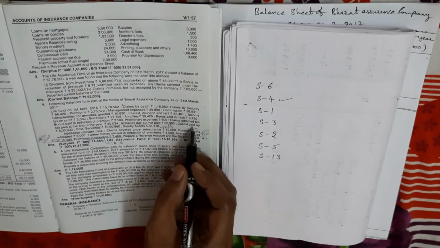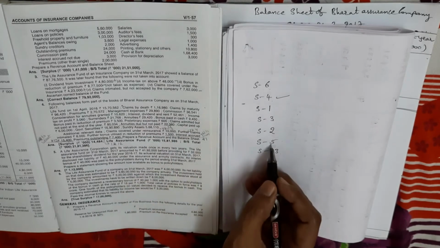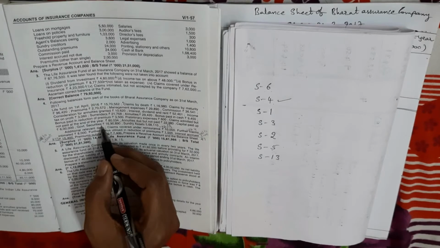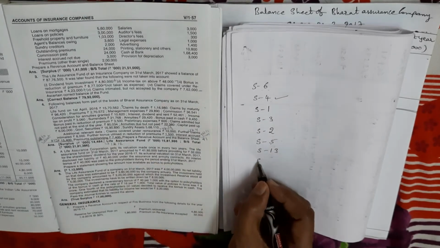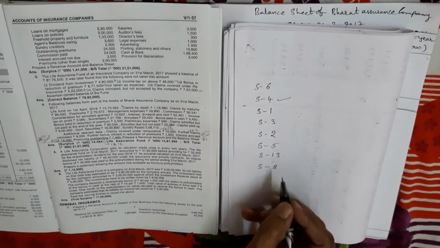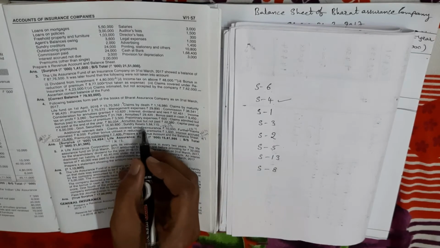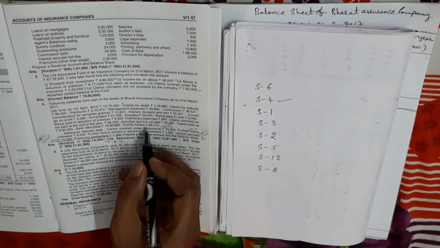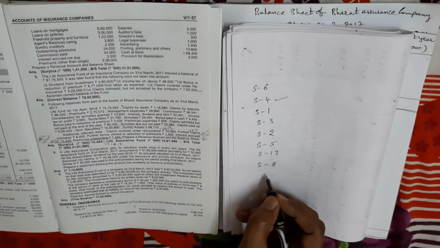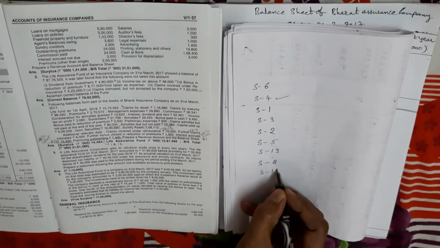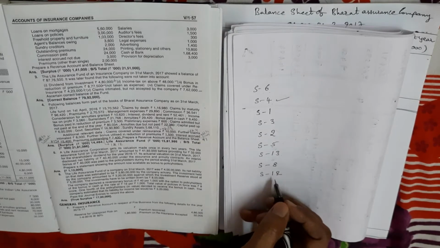Next, capital paid up comes in schedule number 5. Next, government securities. Securities are nothing but investments, so schedule number 8, the investment schedule, we have to prepare. Next, sundry assets. For sundry assets, a separate schedule is there, so we take it in schedule number 12, advance and other assets.